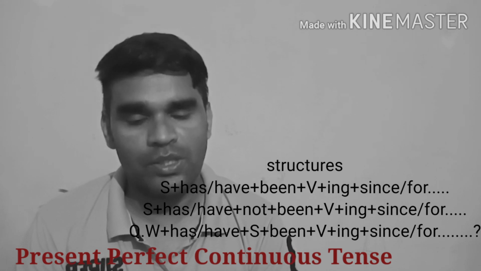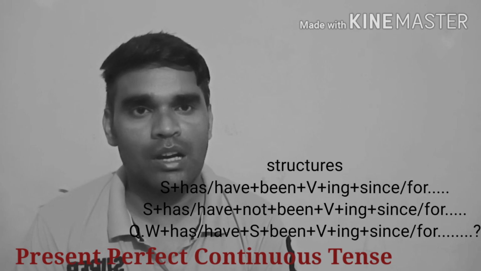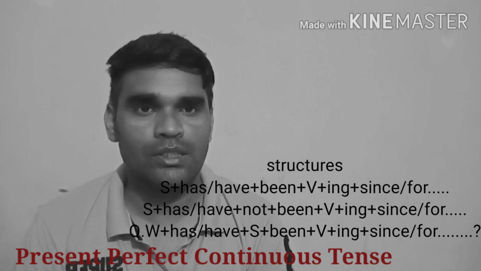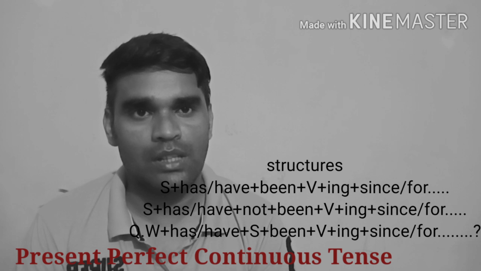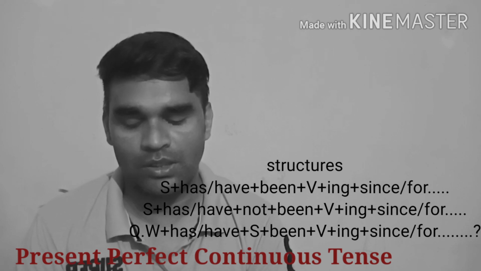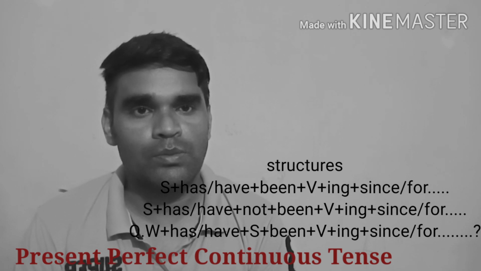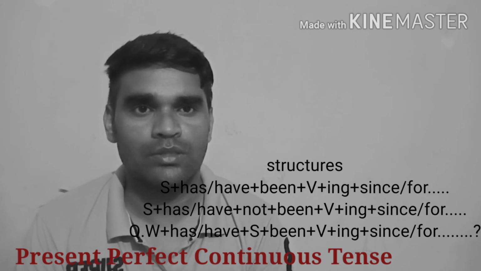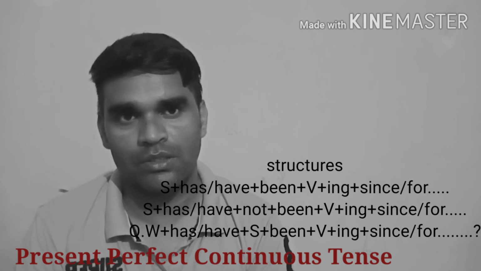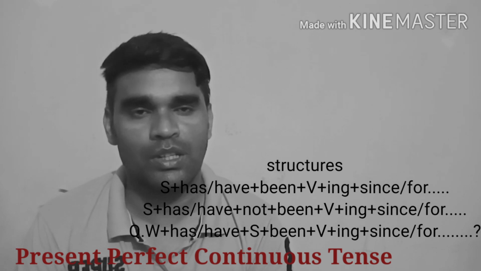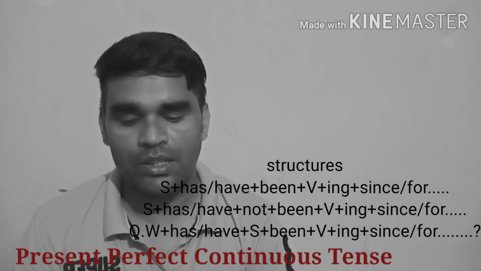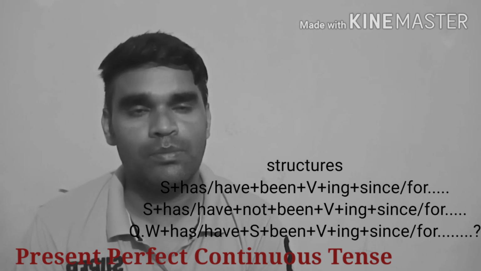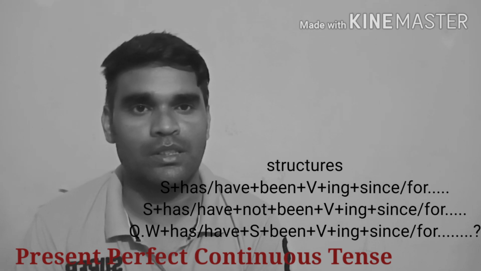Or you may say you have not been working in this company since 2018, and they have not been doing their work for 3 weeks, for 5 days, for 10 days. This is how we frame negative sentences of present perfect continuous tense.